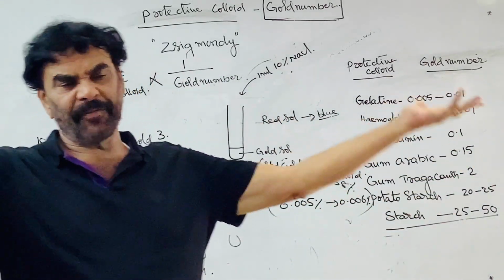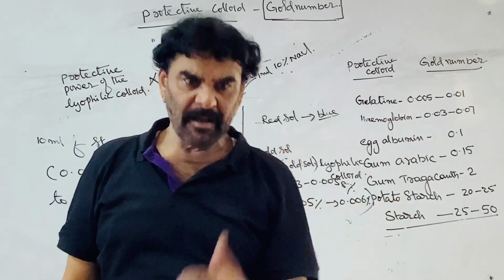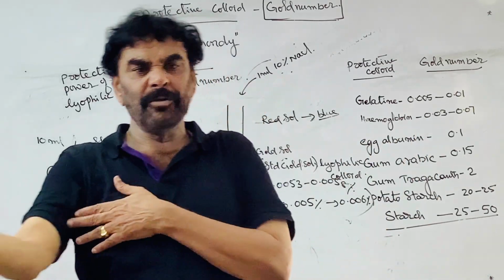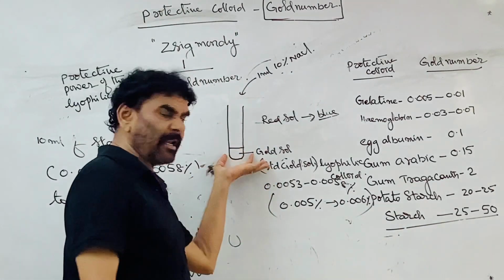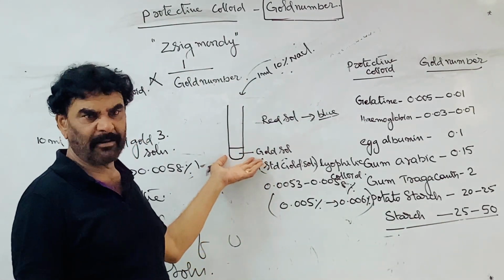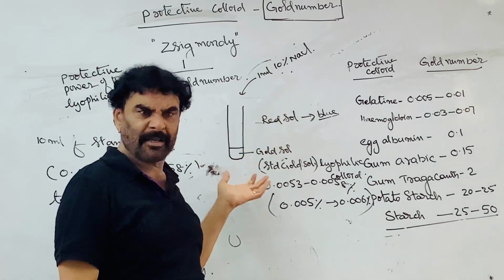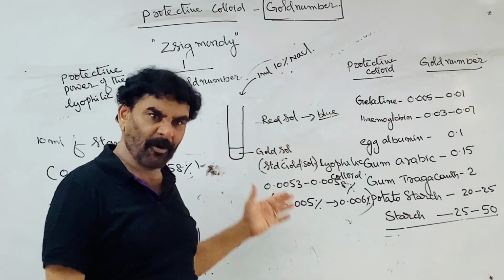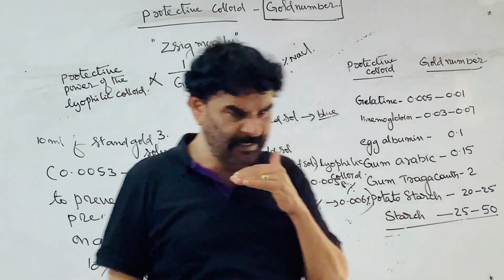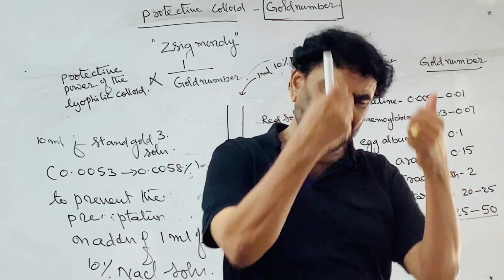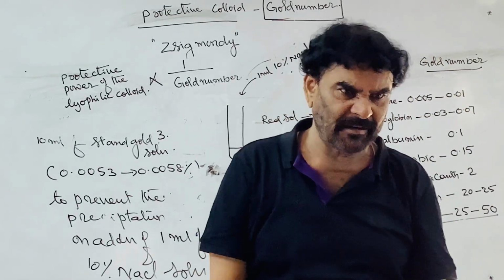There are several references, so the silver number is used. If there is a silver number, you have to use silver salt instead of the gold salt. Same phenomenon. Like the gold number, there is a silver number, a sulfur number, a copper number. There are several of these, but they do not have any significance at all.